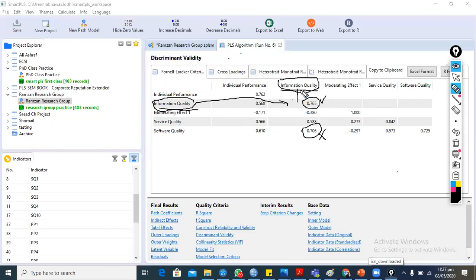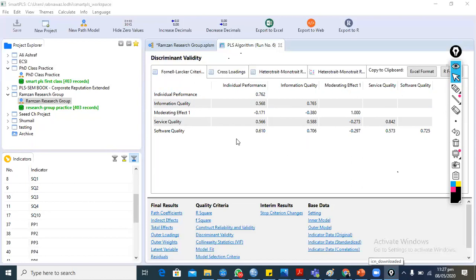Information quality with its own construct has a value of 0.765, which is greater than the values with the other constructs. These are also lesser values. It also confirms the discriminant validity construct wise, not item wise. So now we are going to test the cross loading value.